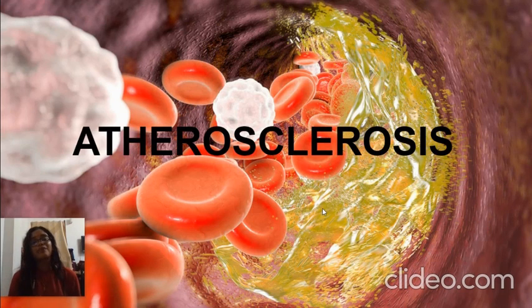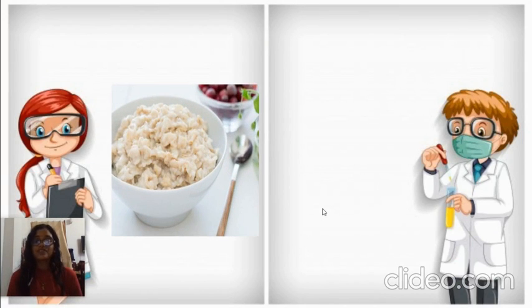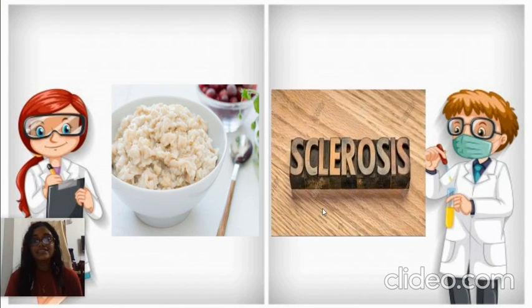My aim here today is to give a short video discussing the many important risk factors and pathogenesis of atherosclerosis in a fun and simple manner. Let's begin. To make it simpler, the word atherosclerosis is divided into two parts. First is athero, which denotes the porous lipid lesion found in the center of an atheroma. Second is sclerosis, which denotes the hardening of the arteries it causes.